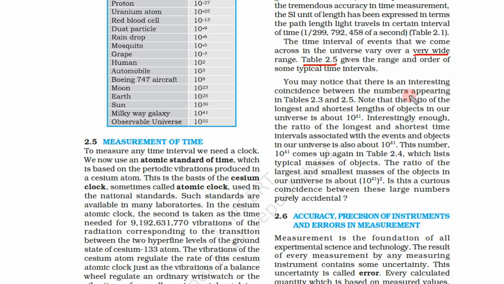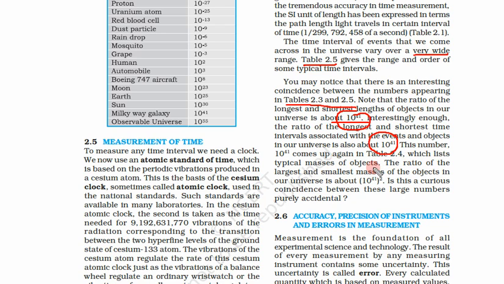One important thing is that we see there is some coincidence between the numbers in the table for length and the table for time. We will see that the ratio between the smallest distance and largest distance is 10 to power 41. Similarly, the ratio between shortest time and largest time interval is also 10 to the power 41. That we will see again.